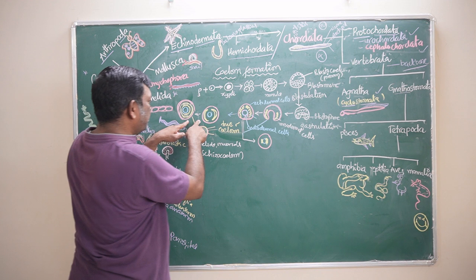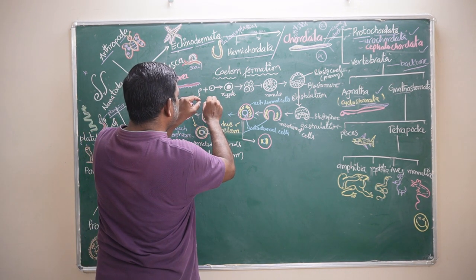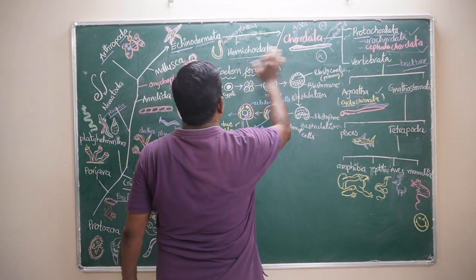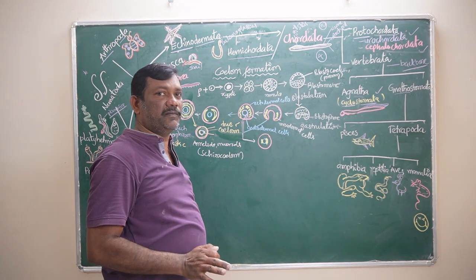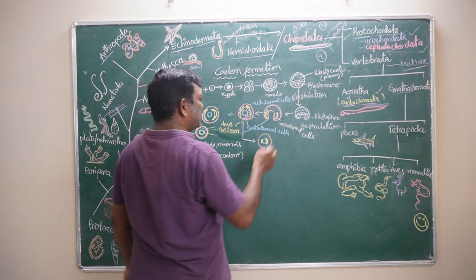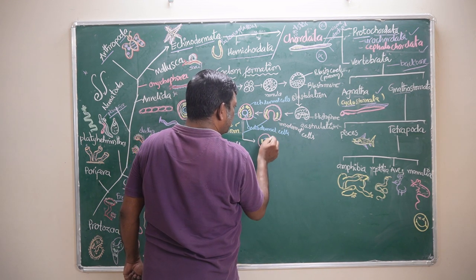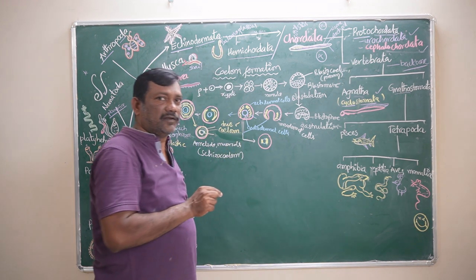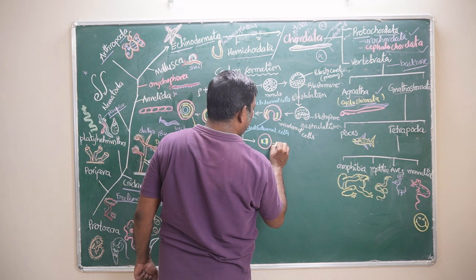Whereas in the schizocoelomates, the mesoderm grows separately in the primary coelom. After that, it splits and forms the coelom. But in Echinodermata, Hemichordata and Chordates, these are called the enterocoelomates. In these enterocoelomates, the mesoderm is forming, and the mesodermal cells attach to the enteron.